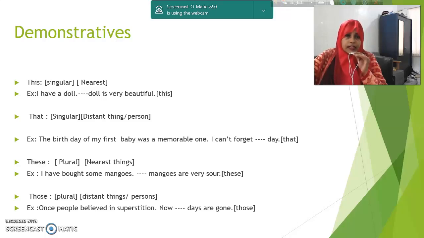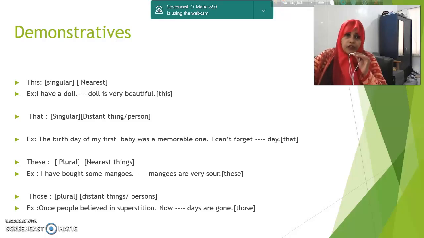Notice it, the sentence is in the past tense. It is not present, it is past. So, for a remote thing, remote place, remote time, we should use that. We can't use this. We have to use that. I can't forget that day.